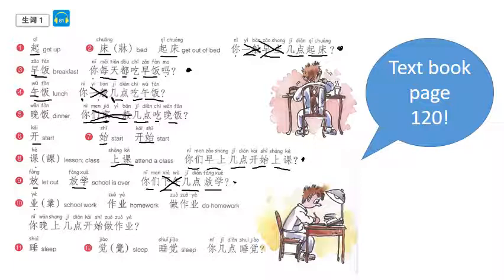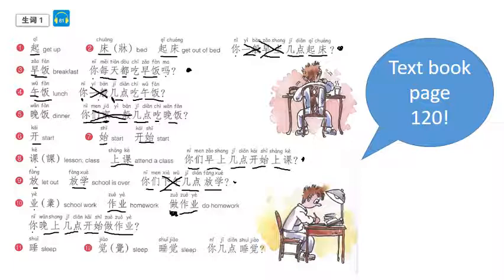Yeah, it's to do with schoolwork, but you pretty much always see it as 作业, which means homework. And when we want to change it into the action word, we would say 做作业, which is to do your homework. And we've learned this 做 before when we were talking about 你爸爸做什么工作? What job does your dad do? And our sentence that we have is 你晚上几点开始做作业? So remember with 作业, you want it all as fourth tone. 作业, okay? So you, nighttime, what time, start, do, homework. So what time at night do you do your homework?